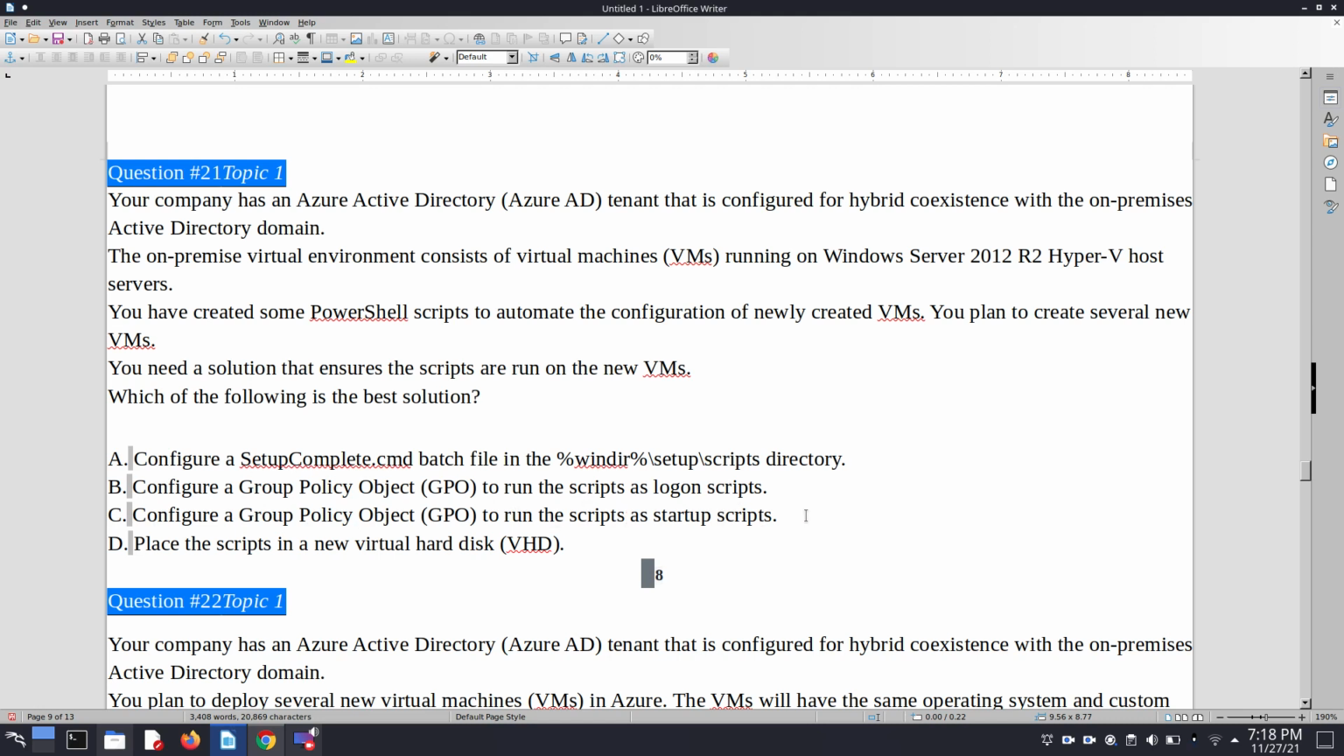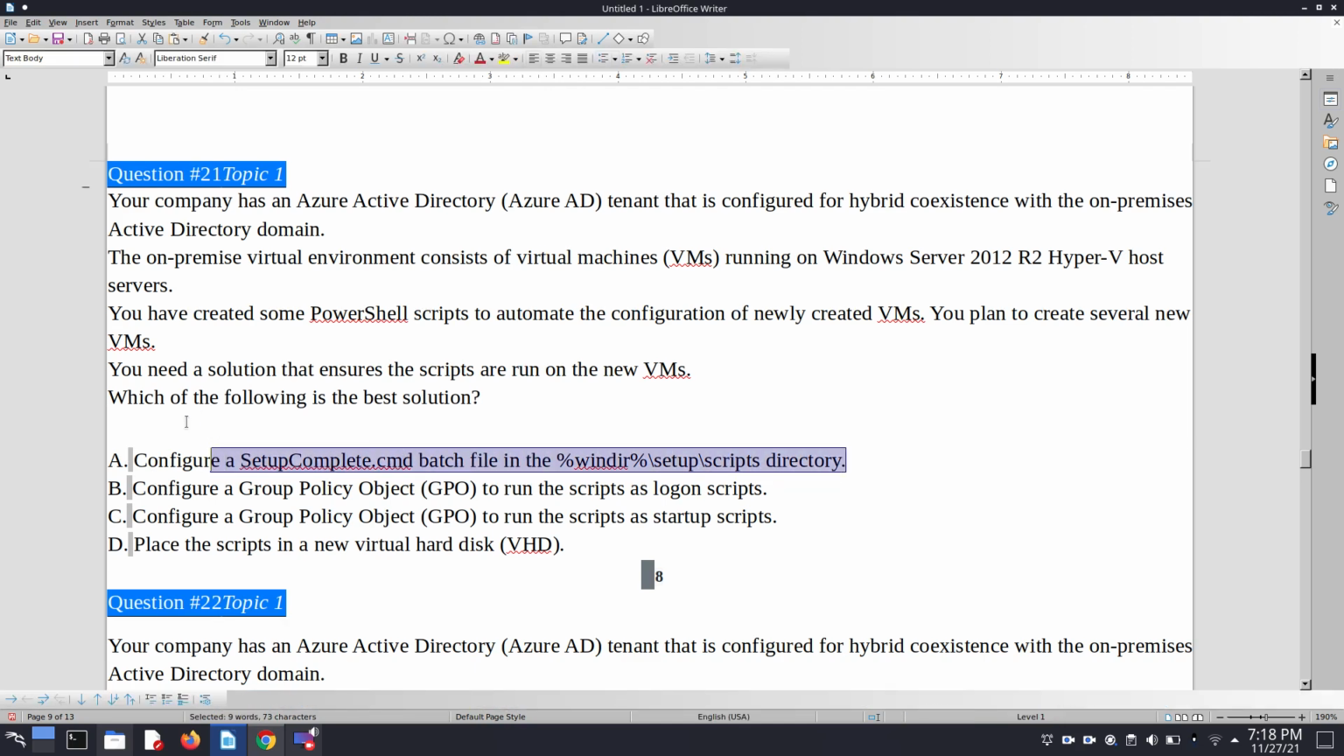And option C is configure a GPO to run the script as a startup script. It seems good, but I think it does not meet our requirement. Option D is place the script in a new virtual hard disk. We can place the script in a new VHD, but still we are not able to complete the requirement which is given above. So option A seems good, and it closely meets our requirement. So I simply choose option A as the right answer for this question.